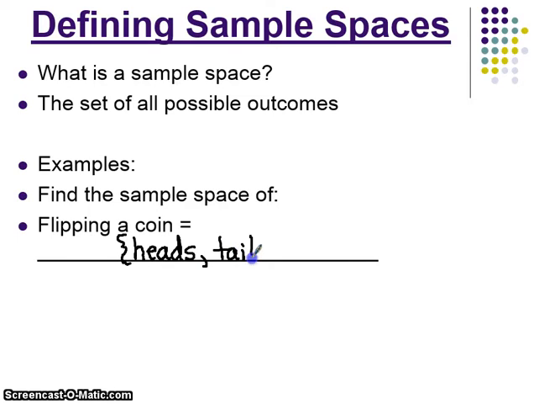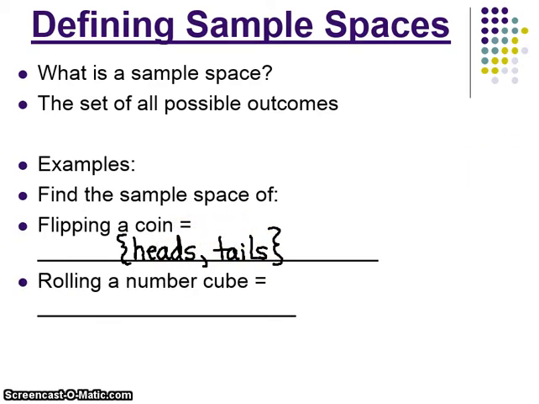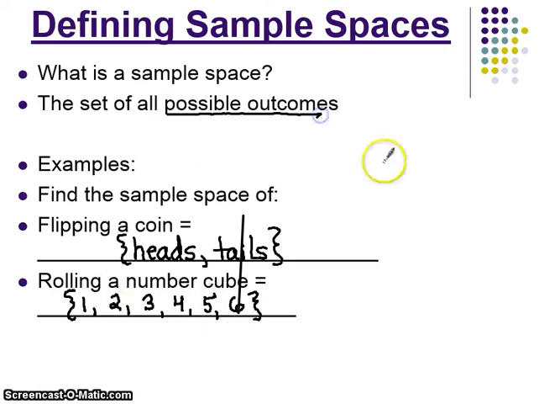Now we say the word or when we're talking about it, but we don't want to write that because or is not a possibility. Heads, tails. Those are the only 2 possibilities when you flip a coin. What about rolling a number cube? When you roll a number cube, you could get 1, 2, 3, 4, 5, 6. There are 6 possibilities, 6 possible outcomes in the sample space.